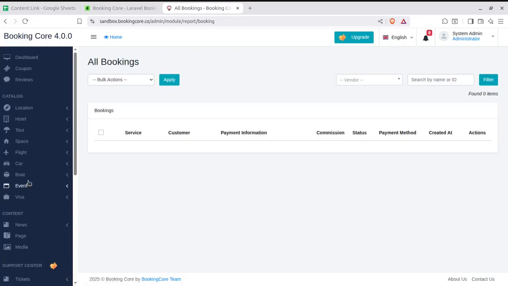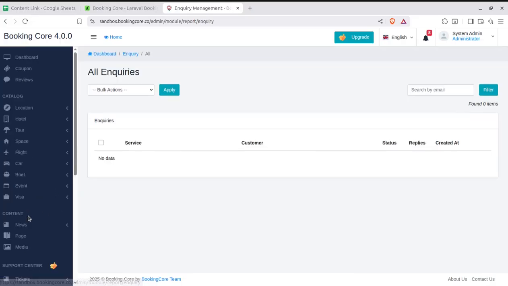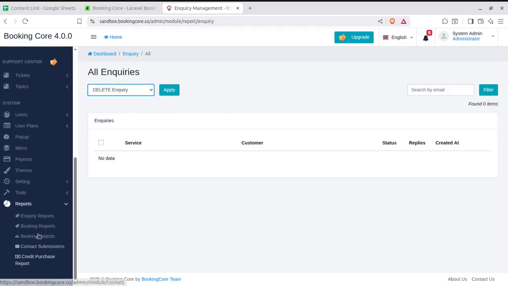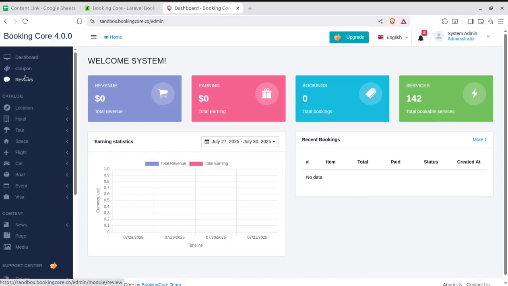After setting and handling the tools, you can go for the main area. However, I'll start with the reporting. Since you are the super admin, you can check the reports throughout the system, that is, system generated reports, booking reports, the booking statistics, contact submissions, and credit purchase reports.